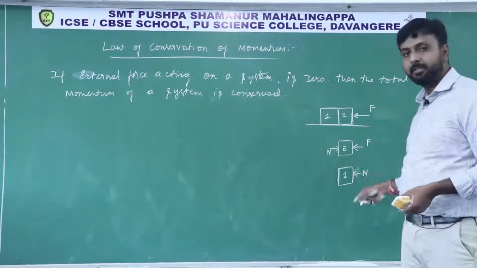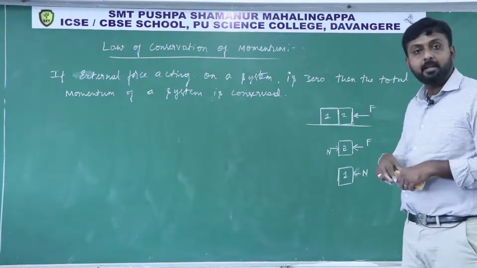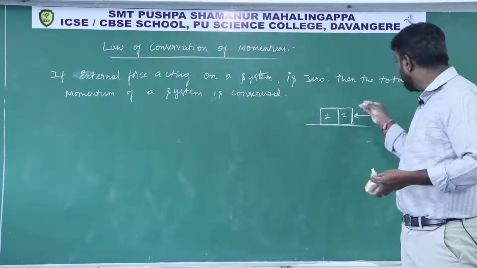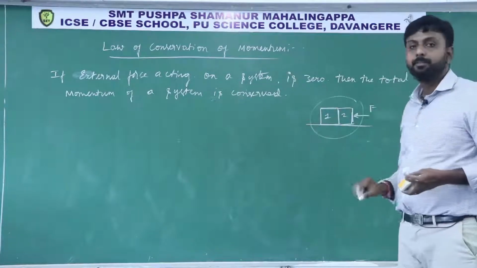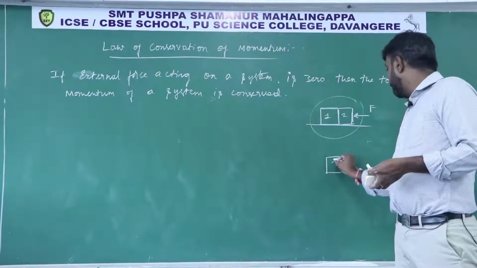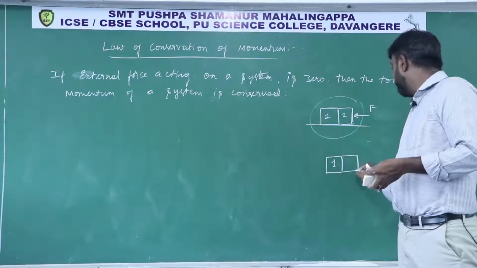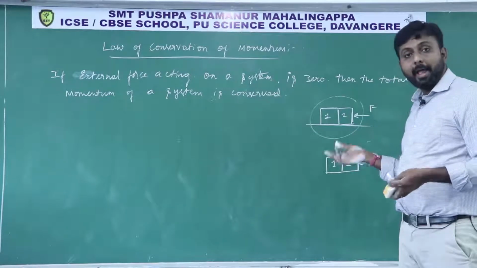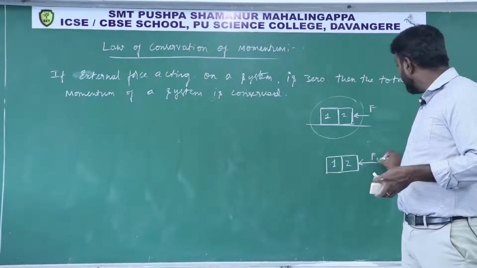Then these forces become external forces acting on a body. So if I choose these 2 bodies as a system, then force F is acting on block 1 and block 2, and this is the only external force acting on the system.